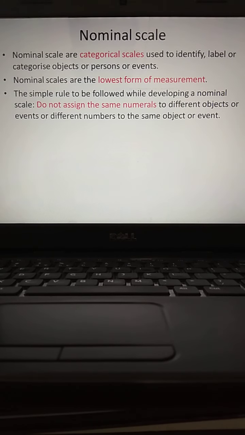The simple rule to be followed while developing a nominal scale is: do not assign the same numerals to different objects or events, or different numbers to the same object or event. Out of 11 players, let us suppose that 2 players, 3 players are wearing the number 10 jersey. What do you mean by that? It leads to confusion. Okay? That's why while applying the nominal scale, the same number or symbol should not be repeated for more than one.